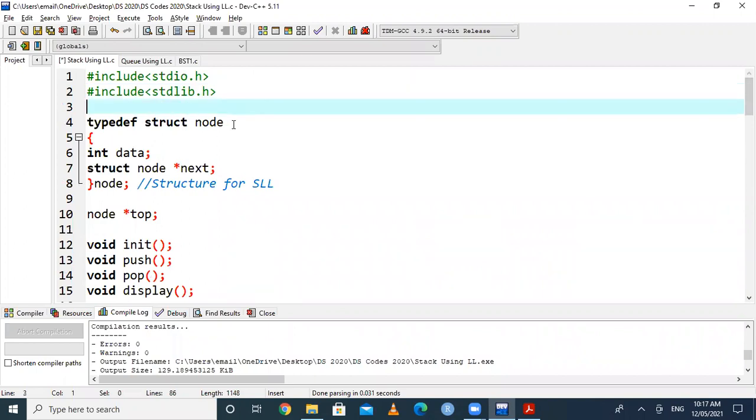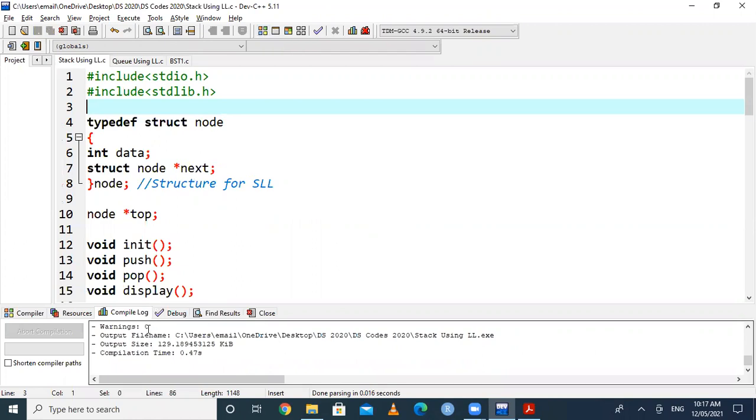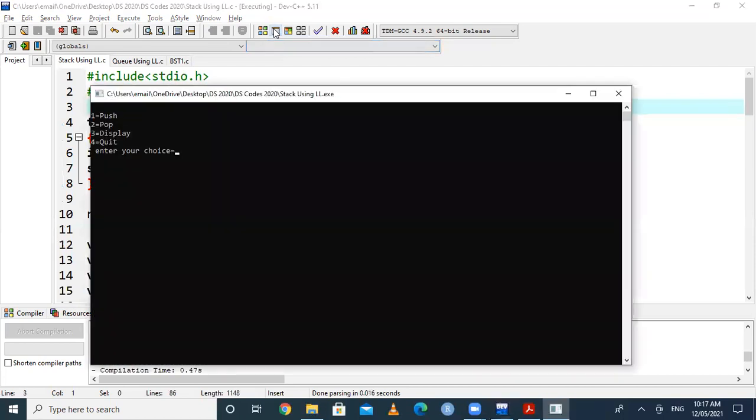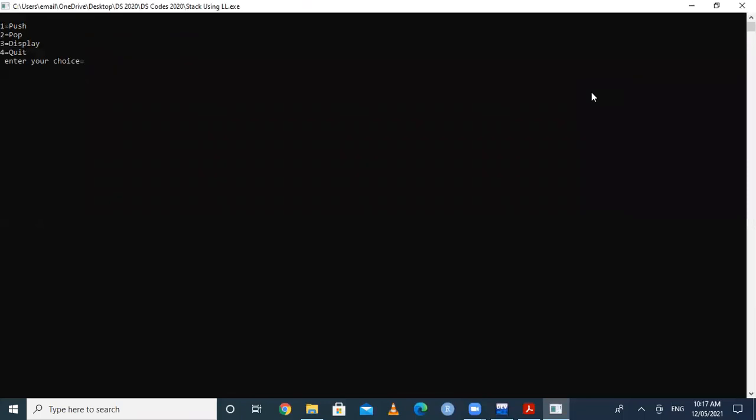Output of this program is similar to the case of a stack using array. Suppose I'm running this program, so I have to go for compile first. And if there are 0 errors and 0 warnings, then we will go for running this program. So it creates a menu: first option is push, second one is pop, third one is display, and fourth one is quit. Suppose I want to go for choice number 1, then it is asking to enter data to be pushed. Suppose data is equal to 100. Then again, data is equal to 200.